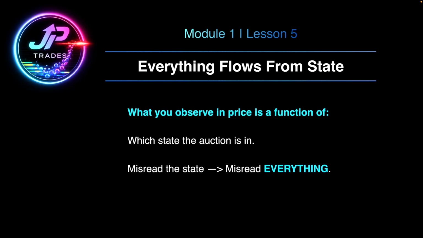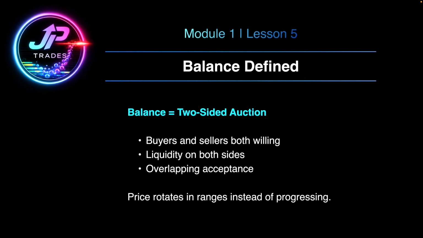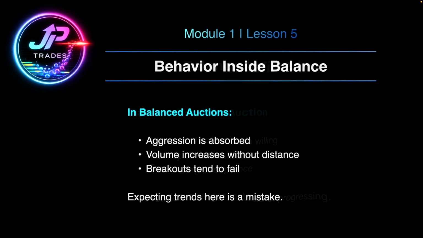So let's start with a balanced market state. A balanced market is a two-sided auction. This is where both buyers and sellers are willing to do business at overlapping prices. Liquidity is usually present on both sides, and participation is active but constrained. So this is where price rotates in a range rather than progresses. This is why balanced markets may feel choppy to some, but it's not because the market is confused, it's because the auction has reached temporary agreement.